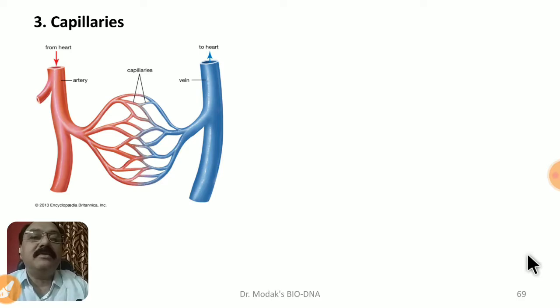Now there is one more important aspect we have to understand regarding capillaries. Here you can see this is an artery, and the arteries give many narrower branches, which are called arterioles. Arterioles then divide into very narrow, hair-like capillaries, single cell in thickness. These are called distributing capillaries.